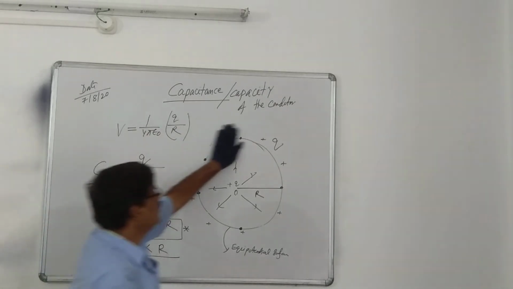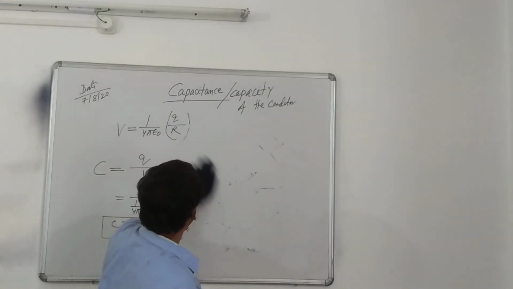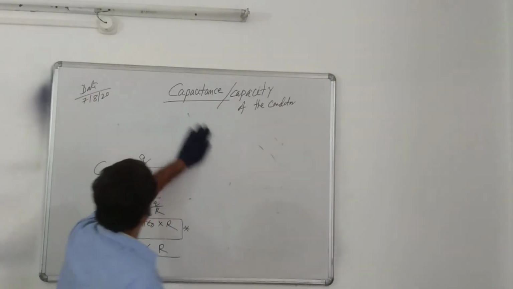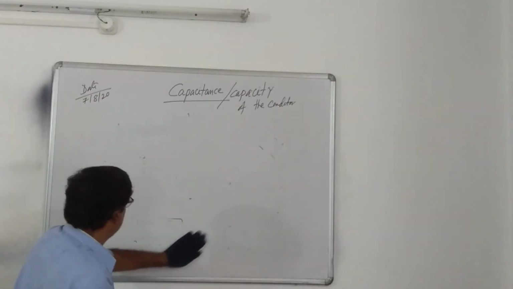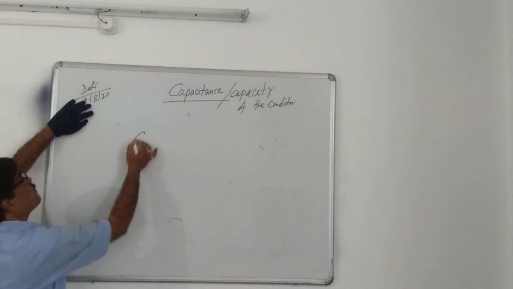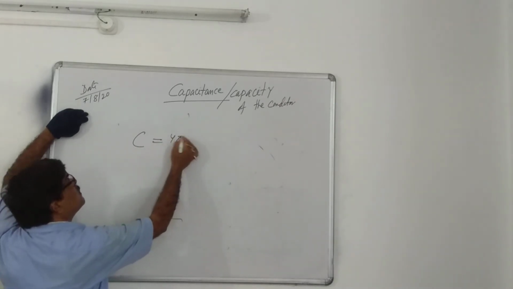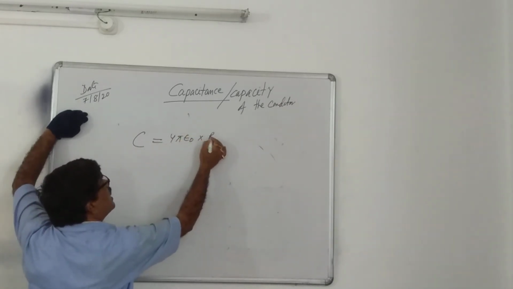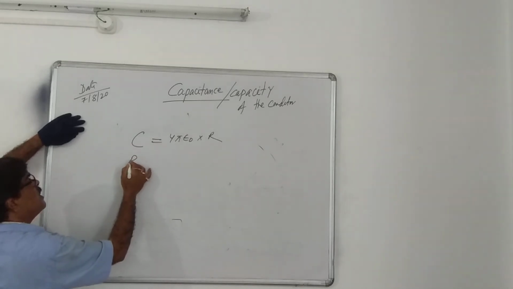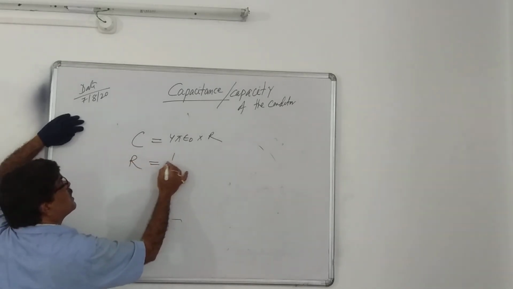Anyway, one more idea. If the capacity of a spherical conductor is 4 pi epsilon naught into R, then what is the radius of that spherical conductor?